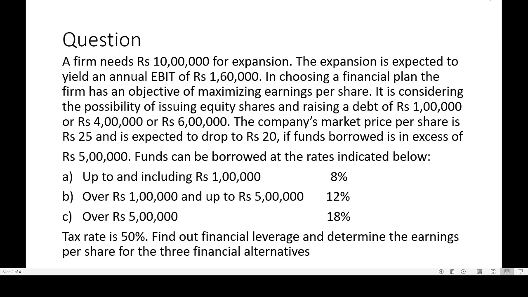That means if the firm is raising a debt of rupees 1 lakh, it will have to issue equity of rupees 9 lakh. So totally it will be 10 lakh rupees. Second is a debt of rupees 4 lakh. That means equity shares will be 6 lakh. Third is debt of rupees 6 lakh, which means the equity shares will be rupees 4 lakh. So three situations are available. The first one is plan 1 lakh debt and 9 lakh rupees equity. Second one is 4 lakh debt and equity will be 6 lakh. Third one is 6 lakh debt, equity will be 4 lakh. So these are the three plans available.